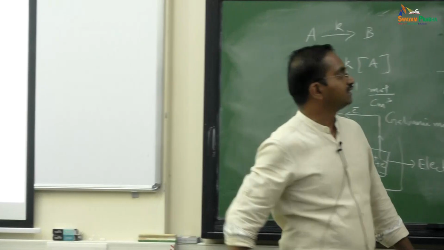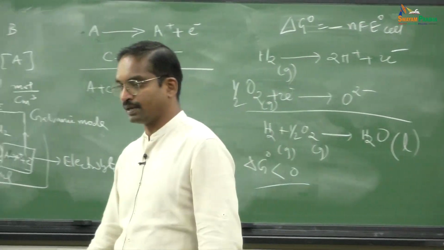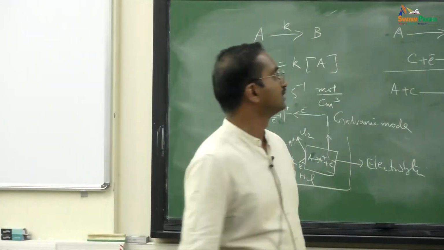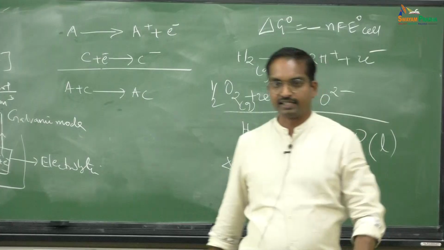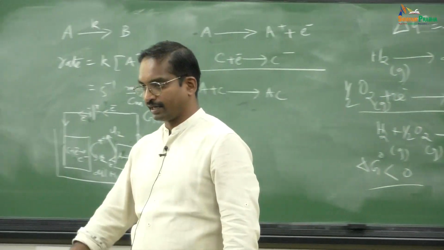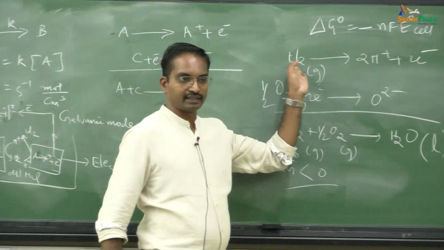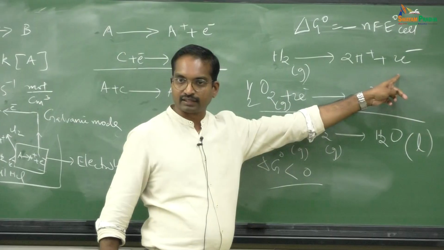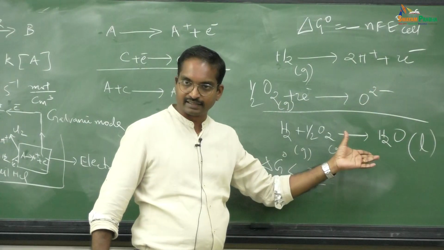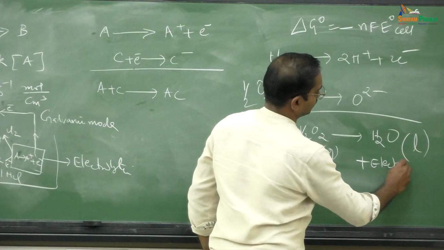You see, if delta G is negative, then E cell has to be positive because n is a number, F is a number, they are positive numbers. So if delta G is negative, then E cell has to be positive. If E cell is positive, such cells will be galvanic cells. What is happening? I am oxidizing hydrogen on one side, and on the other side I am reducing oxygen. I am routing the electron to the external circuit, getting the electrical energy out.